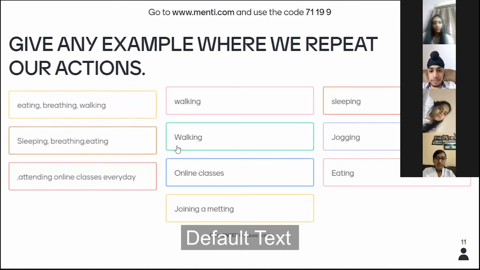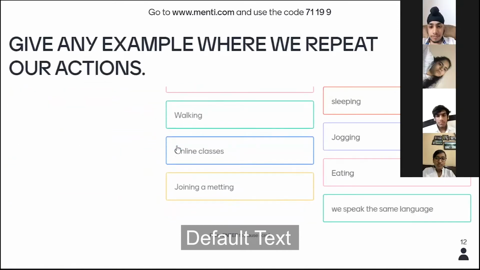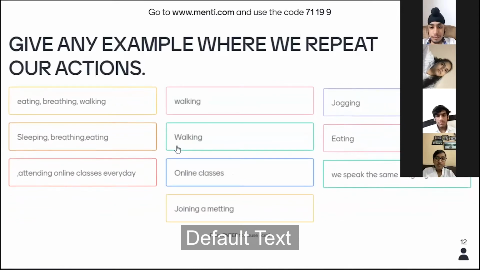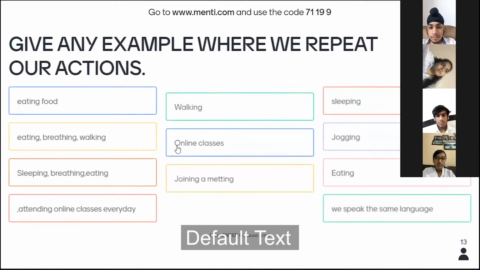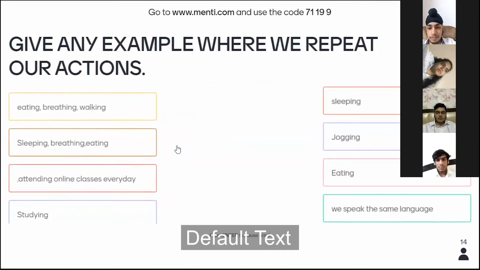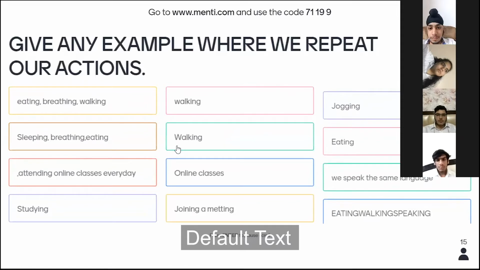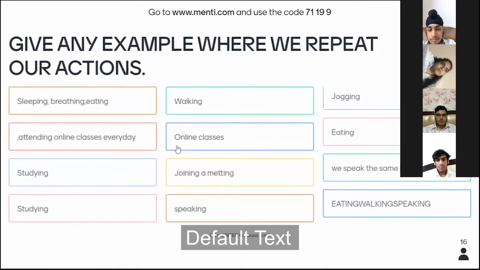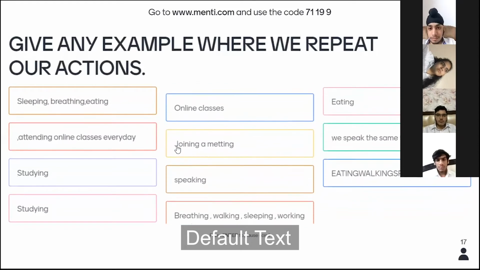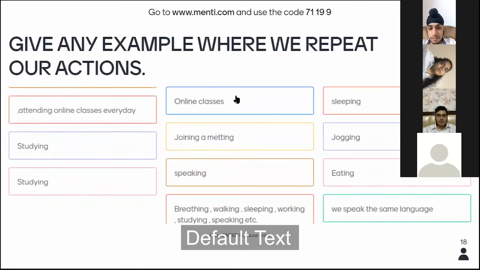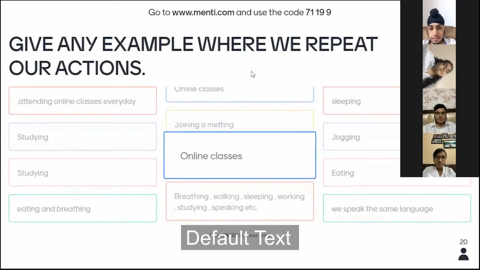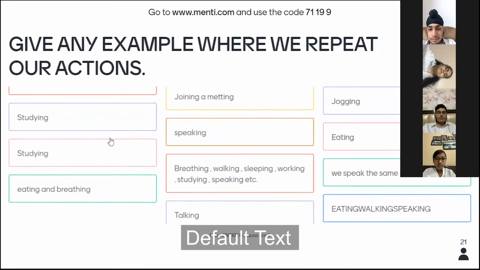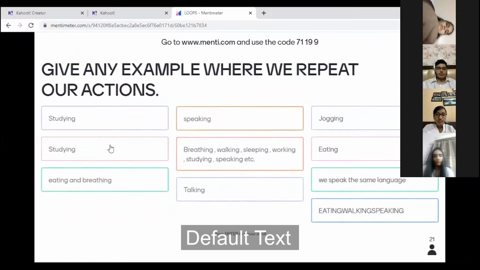Good. Speaking is also there, because if you are trying to make somebody understand your actions or whatever you want to convey, then sometimes we need to repeat that thing again and again. So these are really very nice answers, guys. This shows that you have a good idea about what loops are.